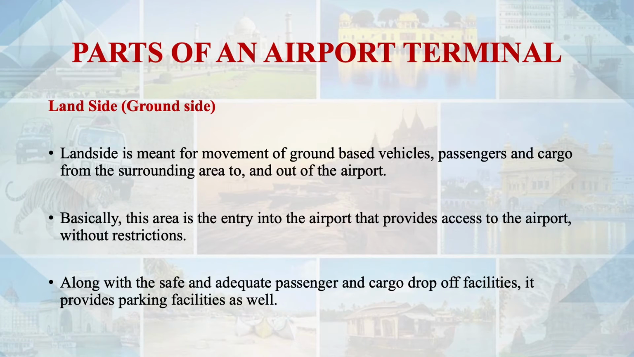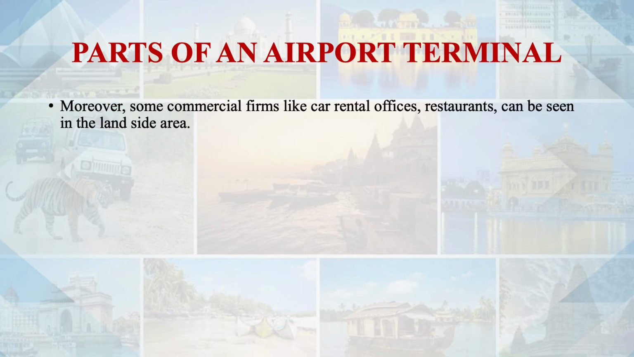In some airports, there are restrictions. For example, there are some countries with a lot of tourism activities, so naturally they will be having entry restrictions over there. Along with safe and adequate passenger and cargo drop-off facilities, it provides parking facilities as well. So that is another important area in the land side, the vehicle parking area. Moreover, some commercial firms like car rental offices and restaurants can also be seen in the land side area.